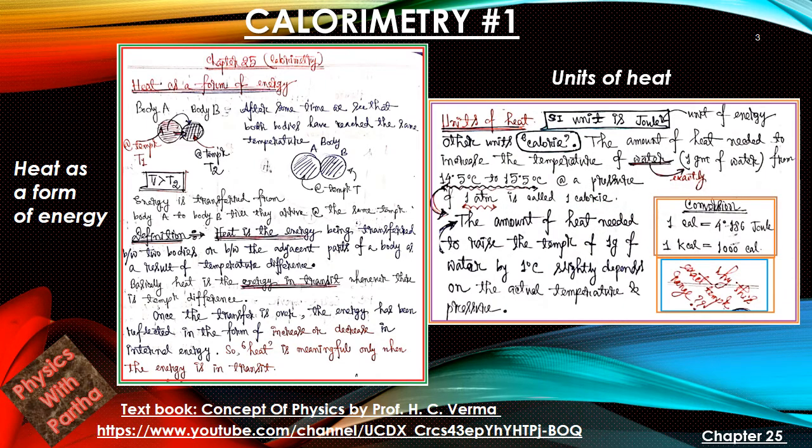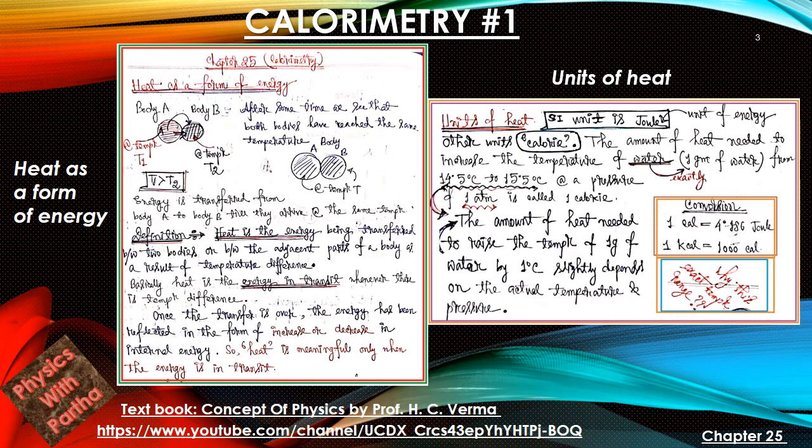So let's talk about the unit of heat. The SI unit of heat is joule, which is also the unit of energy. The other unit is calorie. The calorie is defined as the amount of heat needed to increase the temperature of exactly 1 gram of water from 14.5 degrees centigrade to 15.5 degrees centigrade. That is the energy needed to increase the temperature of water by 1 degree centigrade.